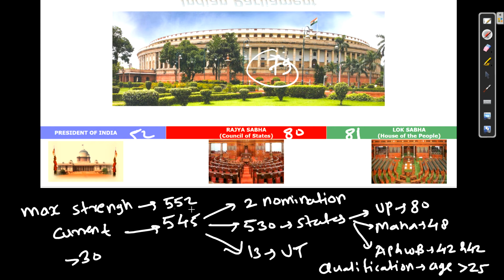Properly note down each and everything like this only, so that in the last week of the exam you can revise like this also. And also what I will suggest, if you compare Lok Sabha and Rajya Sabha like this and make notes, then also it is very good for you. So like this also and like this also, one by one you can do.